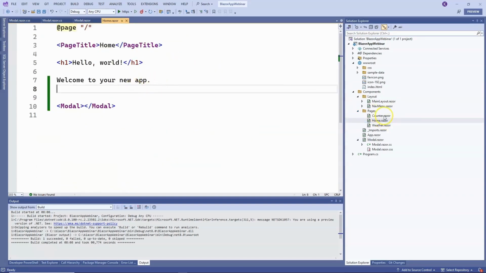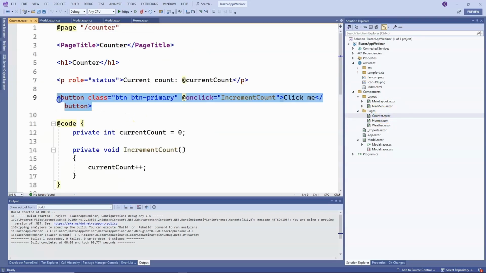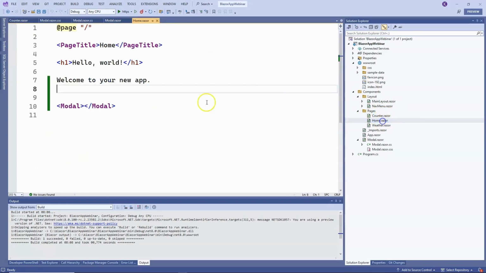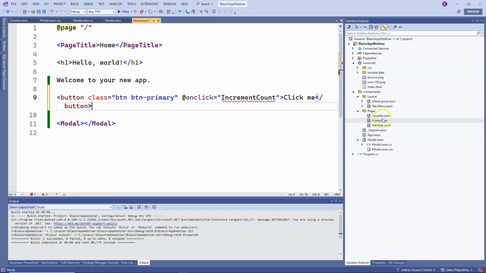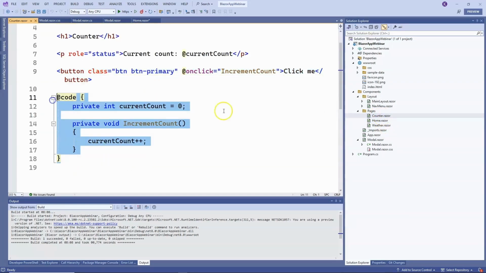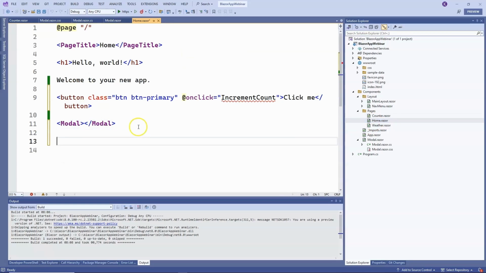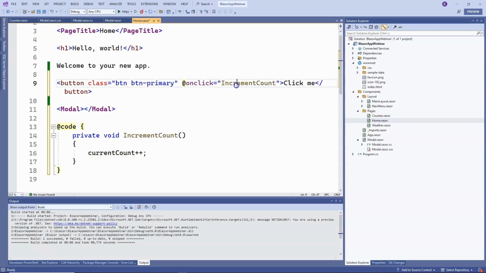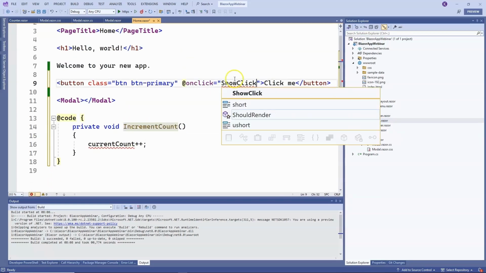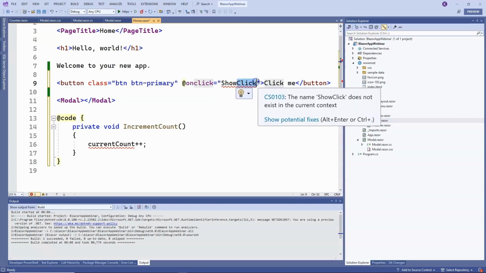To make it faster, I'll copy the button from the counter page, paste it here, and do the same with the C# code to avoid prolonging it. We'll place the C# code in the same file and add a method that will be called when the button is clicked, showModal. Let's name our method showModal and add a label for the button, showModal window.